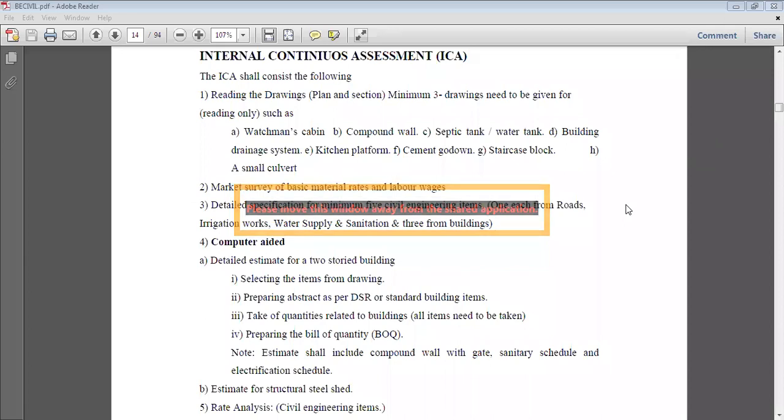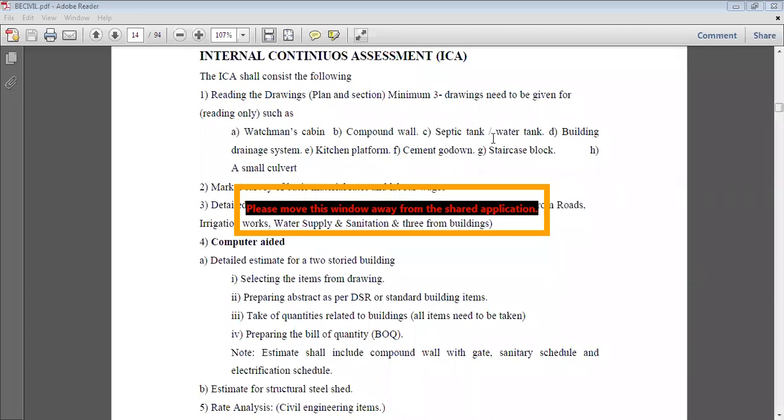So the part which has been there for your term work, I have shared the screen with everyone. Once again, I'm going to repeat for everyone. We have 50 marks for ICA, that is internal continuous assessment, and 50 marks for your practical oral examination. You have to give the practical oral examination for this particular subject.